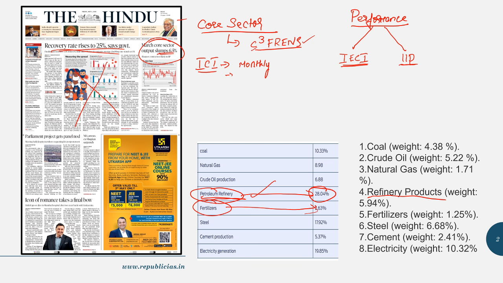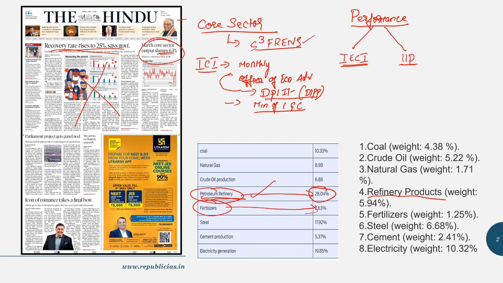And one more piece of information which you need to know with regards to this index is that it is compiled and released by the Office of Economic Advisor. The Office of Economic Advisor is under DPIIT. DPIIT refers to the Department for Promotion of Industry and Internal Trade. Earlier it was named DIPP, so we can say DPIIT is an upgraded form of DIPP, that is, Department of Industrial Policy and Promotion. This is a department under the Ministry of Commerce and Industry.